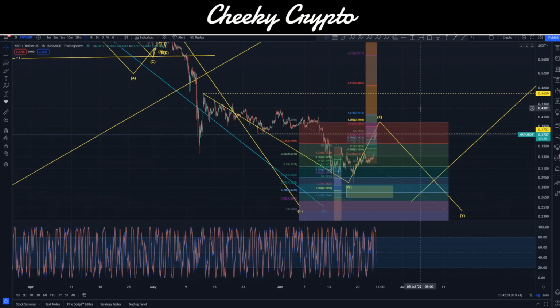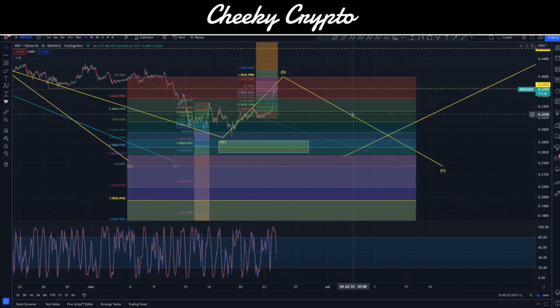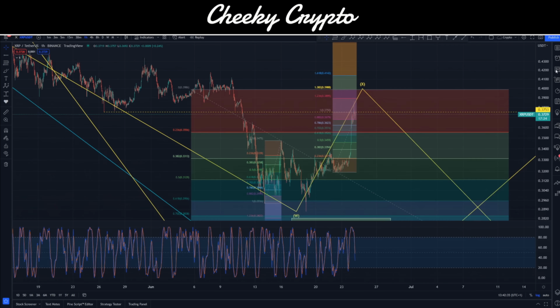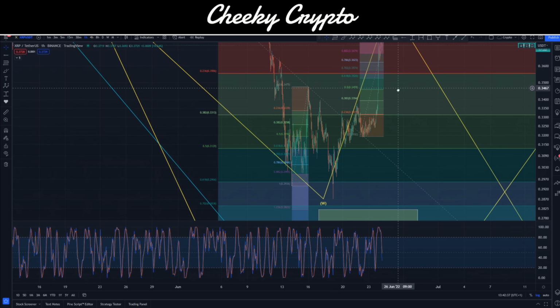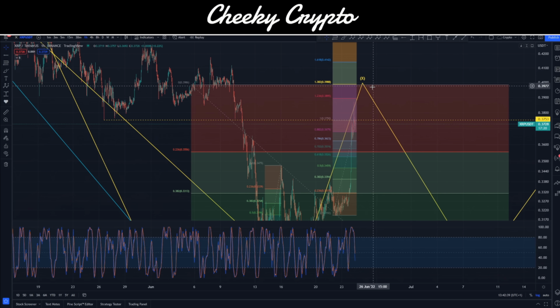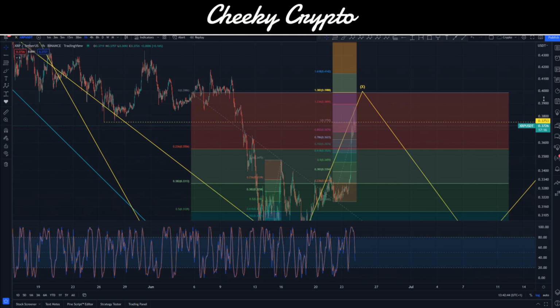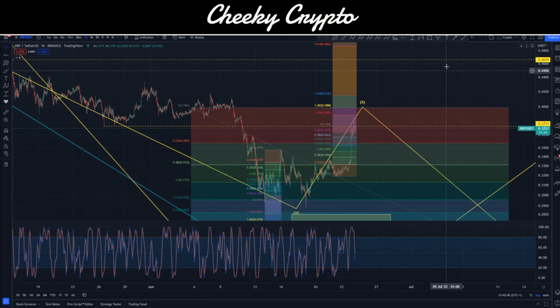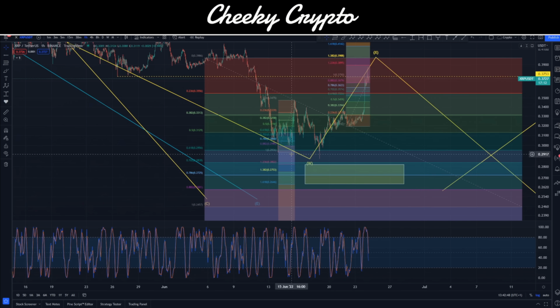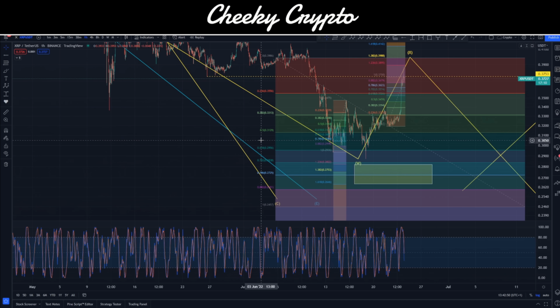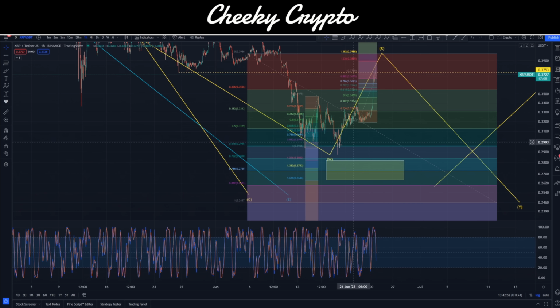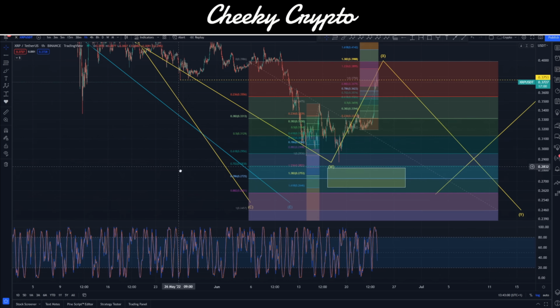Right now, the stochastic RSI shouldn't give us too much hope for this, but it is possible that this entire structure that we're currently witnessing to the upside could potentially hit the 41.42 and start an impulsive structure upwards. But I think that's incredibly unlikely at this stage. I'd like to be wrong on that, and I'd like to start to see that move up. That would effectively just mark a wave 1 correction, and it would be wave 2 that we would then look to accumulate on, rather than these current lows going down lower.